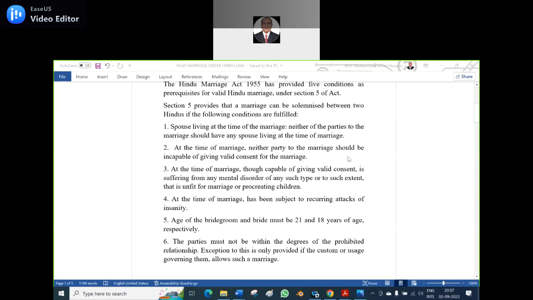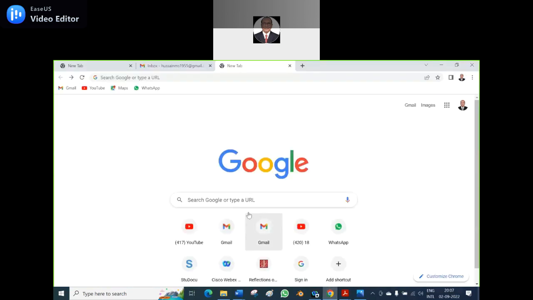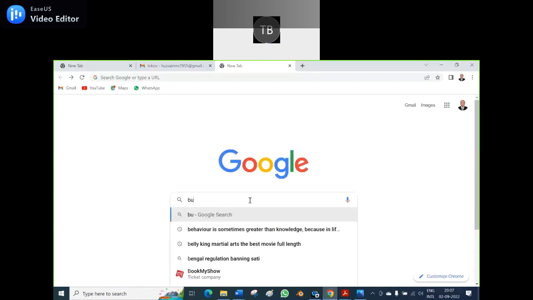I ask about the bigamy provision. Not article, section. What is the bigamy section? Section 494, sir. Is it 494 or 496? 494 of the IPC. Yeah, bigamy.